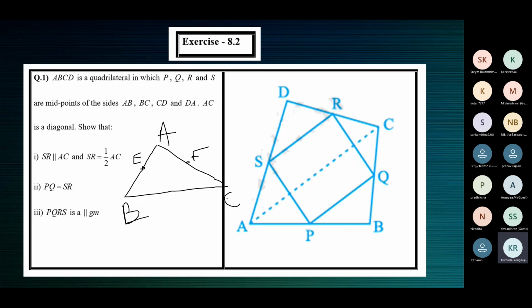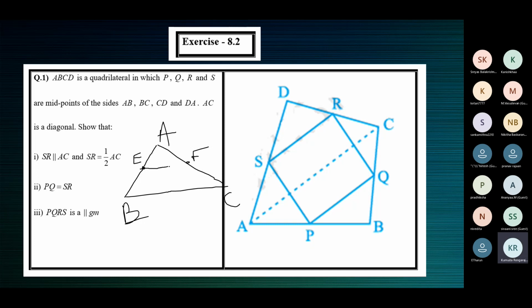Of the three sides, you should know the midpoints of any two sides. So if you have a triangle and you know the midpoints of any two sides of this triangle, then these results follow.